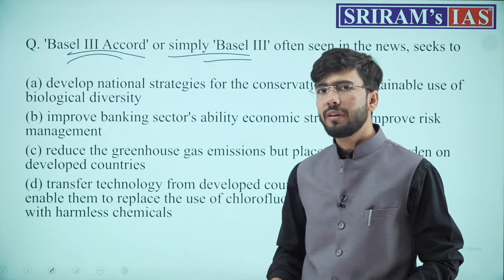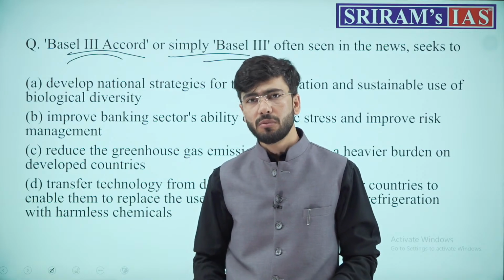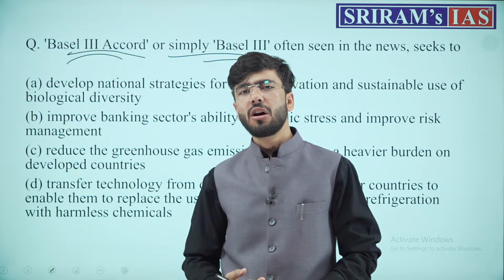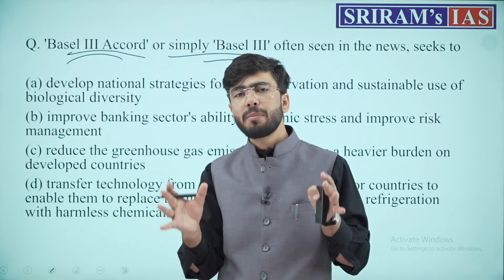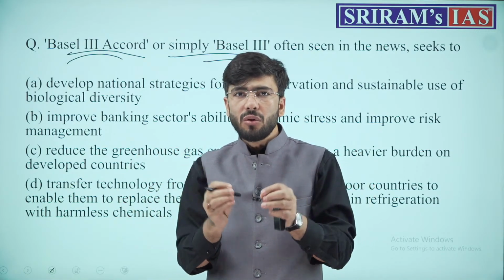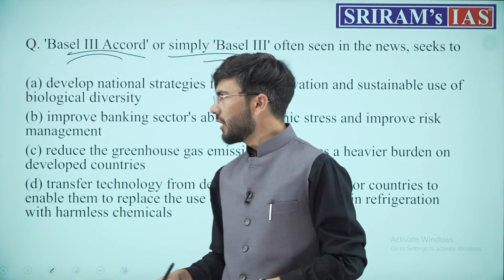Basel III norms were released post 2008 financial crisis, the global financial crisis of 2008. उसके बाद ये norms आए. These norms basically talked about the strength, resilience and capacity of the banks to have higher liquidity and to have high quality liquid assets with themselves.